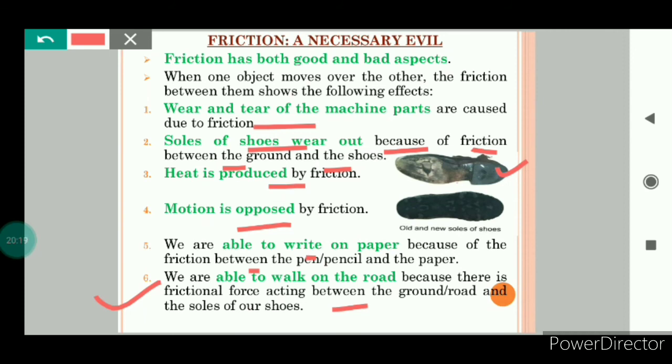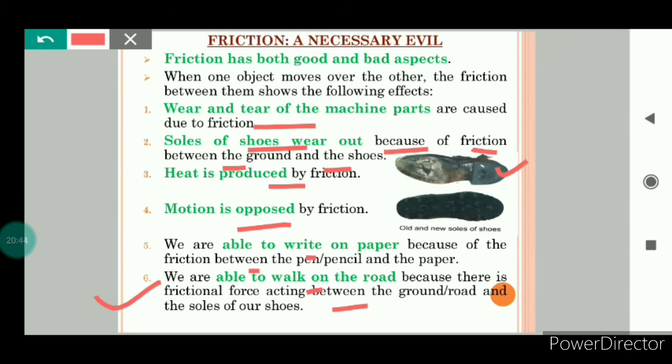We know that if there is water on the floor, or we can say on a wet floor, it is very difficult to walk, because smooth surfaces offer less resistance. So we are able to walk on the road because of the frictional force between the ground and the soles of our shoes.